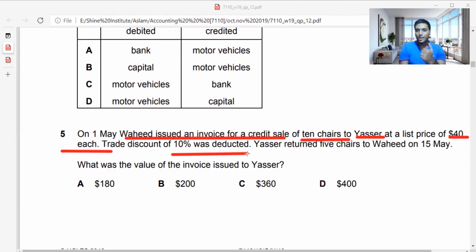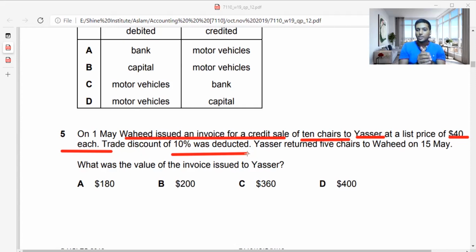There are two discounts. One is cash discount, the other is trade discount. Cash discount is what you give when you need to receive the money, or when you need to pay the money a bit quicker. So you get cash discounts under discount allowed and discount received. So it's not cash discount, it is trade discount. You should deduct it from the invoice and get the value. Now here 400 is the actual value, because 10 shares into 40 gives 400.